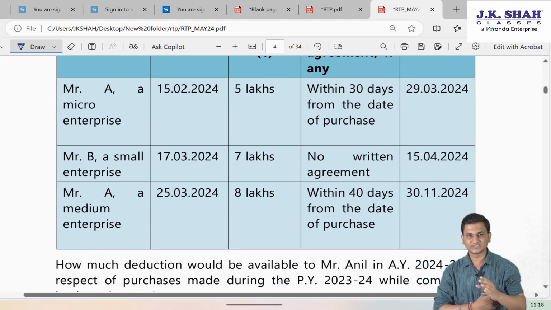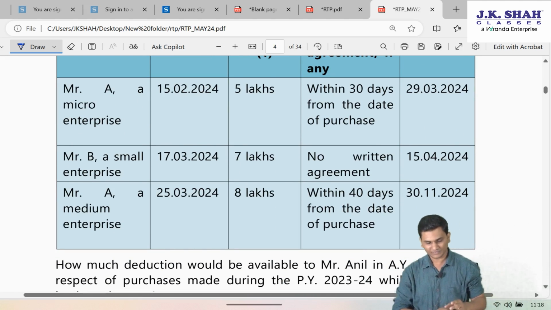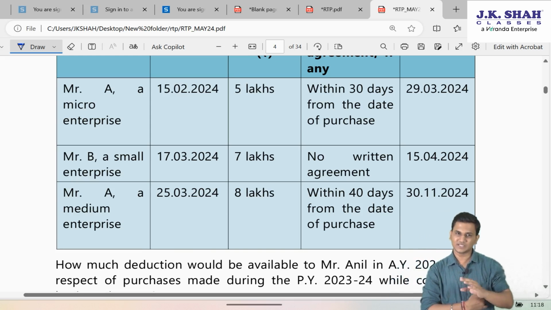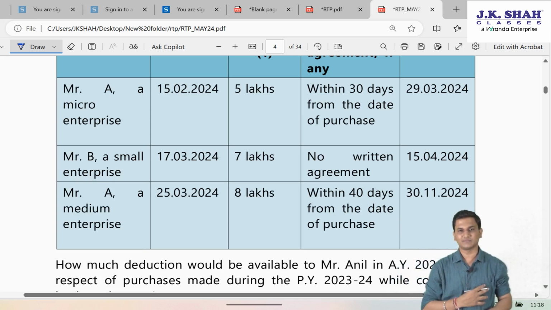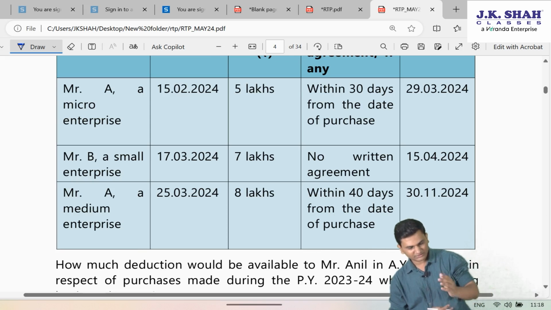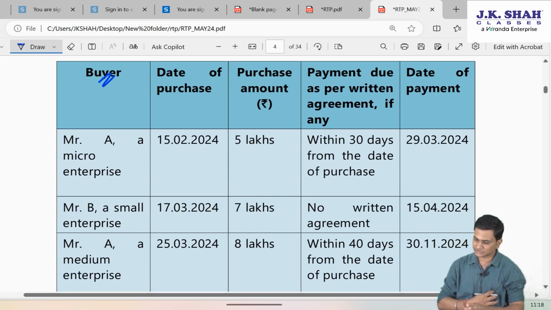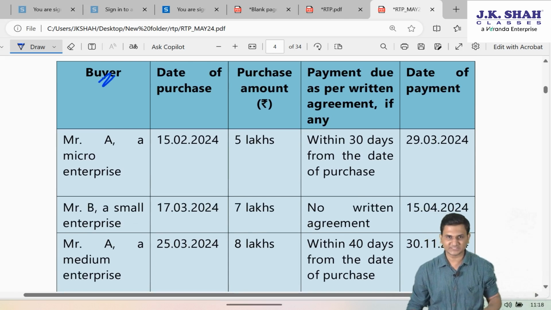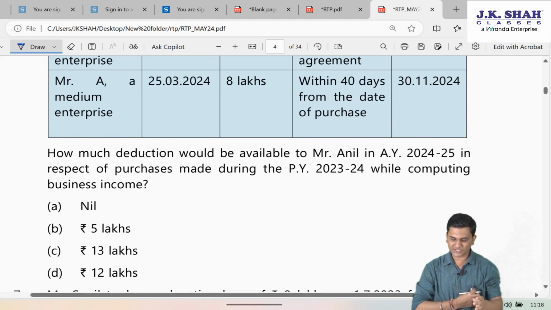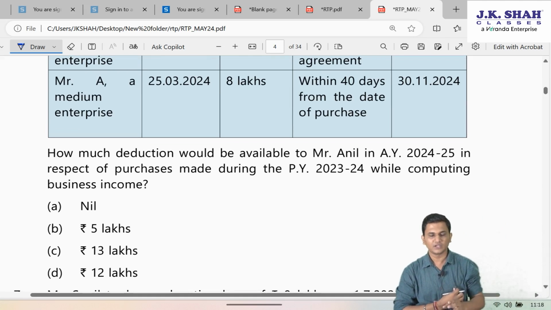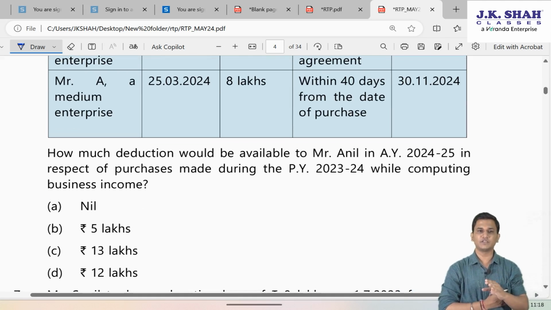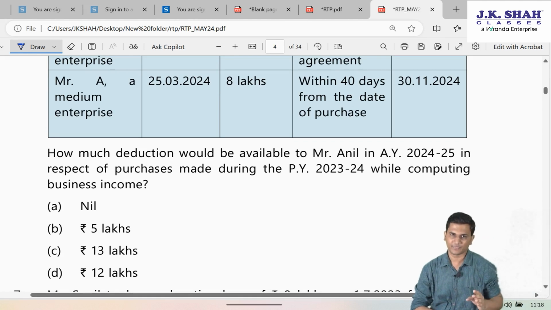Mr. A is running a micro enterprise. Mr. B is running a small enterprise. Mr. C is running a medium enterprise. Some dates of purchase, amounts, payment due and dates of payments are written. How much deduction would be available to Mr. Anil in respect of purchases made during the previous year 23-24 while computing business income?